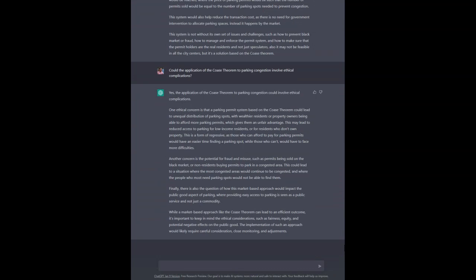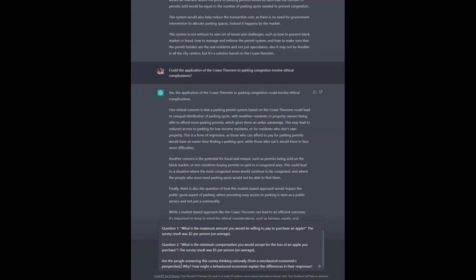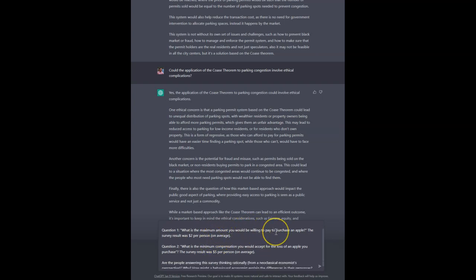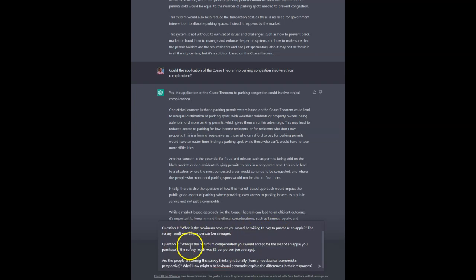So that's a pretty good answer to that question. Let's try a non-standard short answer question where we can ask them to reflect on a particular puzzle here. This is basically for an answer about behavioral economics in part. So we've got two questions referring to an apple where the maximum they're willing to pay for an apple in a survey, people say $2. And the minimum compensation they would accept for the loss of that very apple, in the survey they say $5.